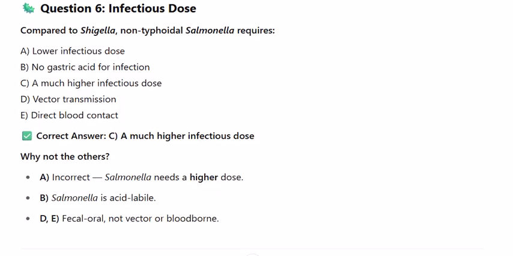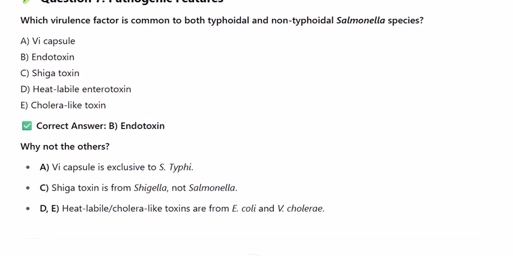Question 7. Pathogenic features. Which virulence factor is common to both typhoidal and non-typhoidal Salmonella species? A. Vi capsule. B. Endotoxin. C. Shiga toxin. D. Heat-labile enterotoxin. E. Cholera-like toxin. Correct answer B, endotoxin. Why not the others?